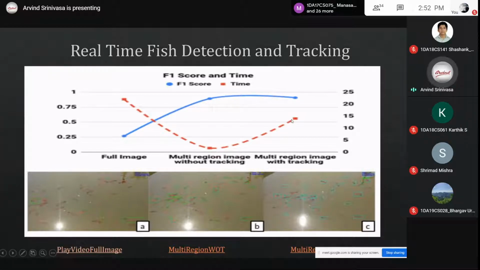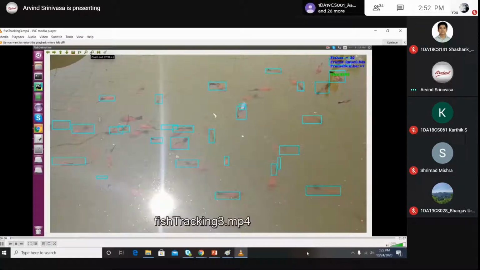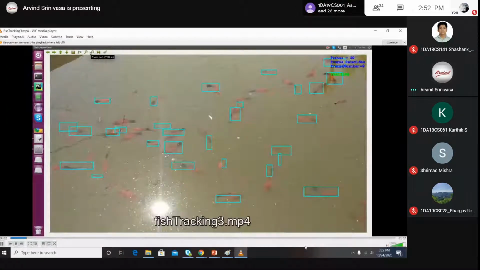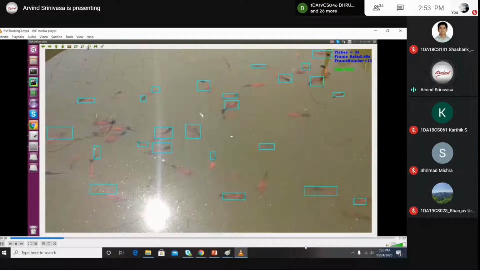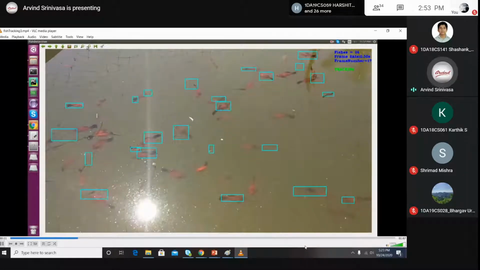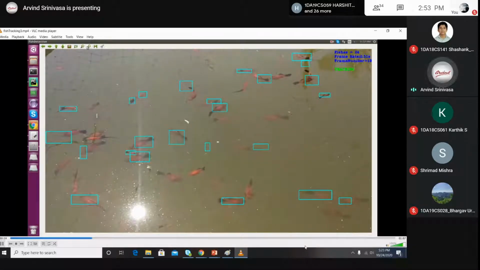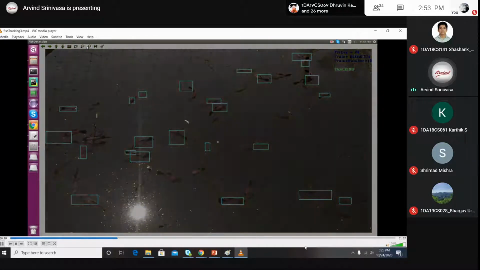We needed to have real time processing and also good accuracy. What we did was multi-region image with tracking. So this was our output. For this, I am making one more batch to develop a submarine so that we can send the sub inside this huge pond to collect the data, and the submarine is almost ready.